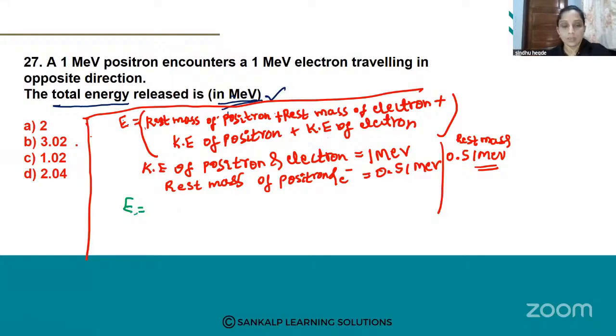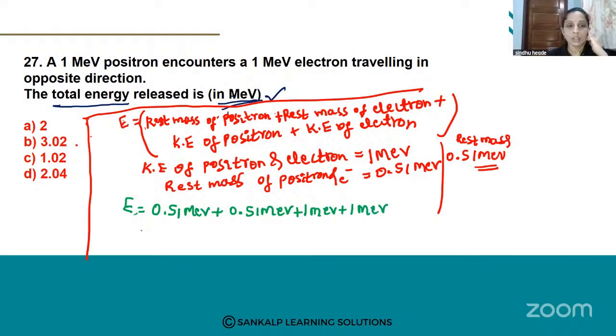E is equal to rest mass of positron is 0.51 mega electron volt, plus rest mass of electron is 0.51 mega electron volt, plus kinetic energy of positron is 1 mega electron volt, plus kinetic energy of electron is also 1 mega electron volt. So add all these things. What do you get?